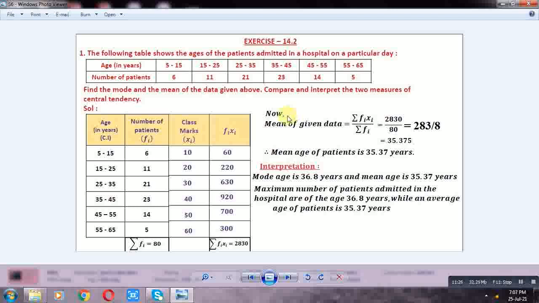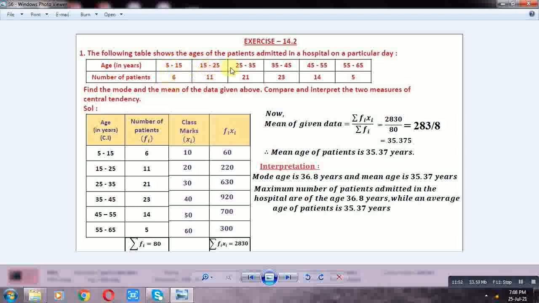Class intervals: 5-15, 15-25, 25-35, 35-45, 45-55, 55-65. Frequencies: 5, 6, 11, 21, 23, 14, 5. This is Fi. Xi: what is Xi? The average of lower limit and upper limit. Already we discussed this in the previous session.